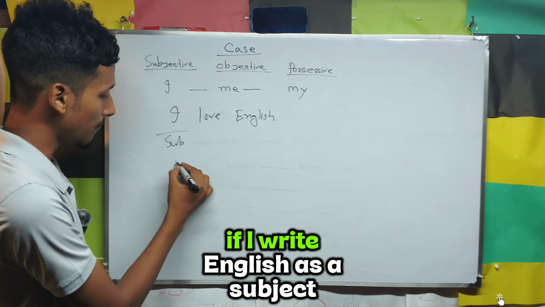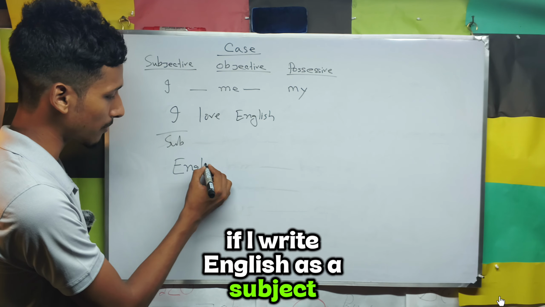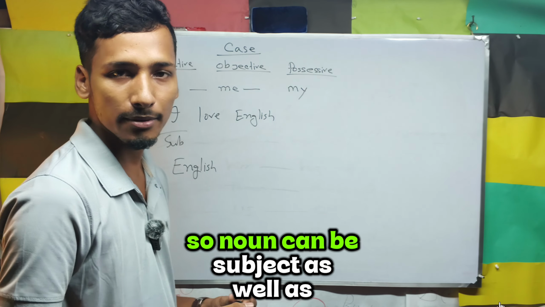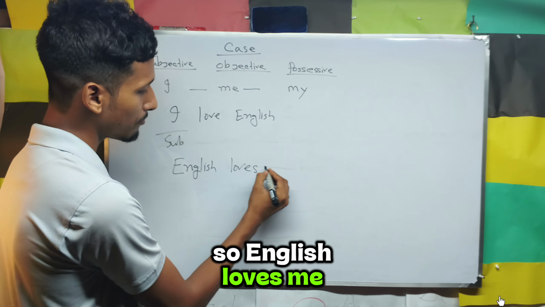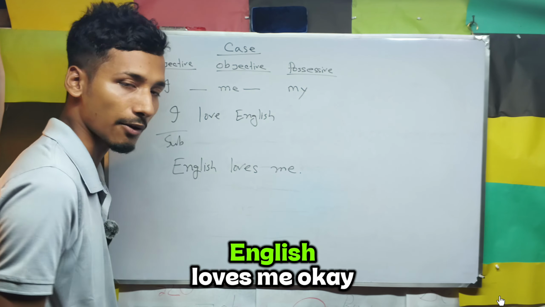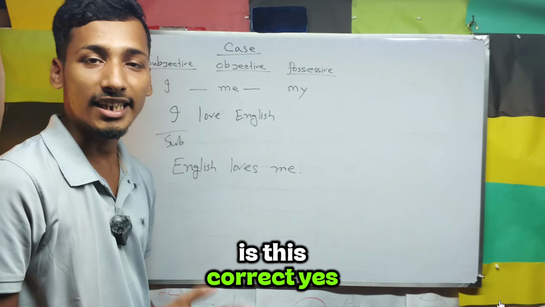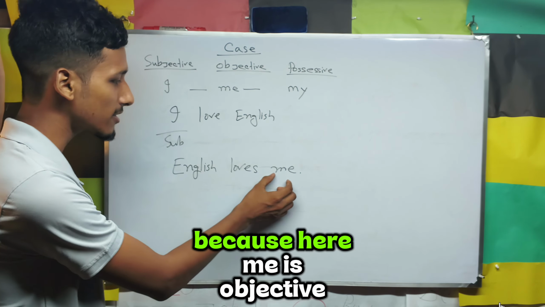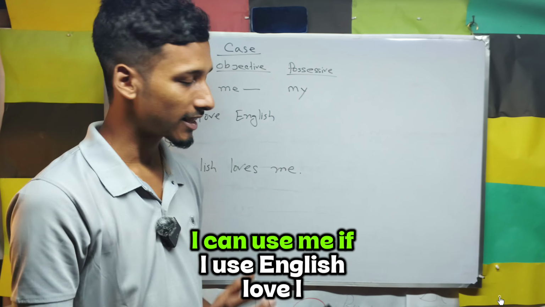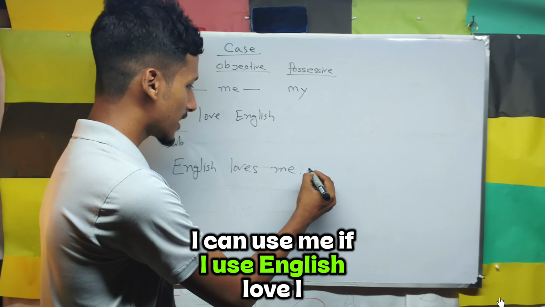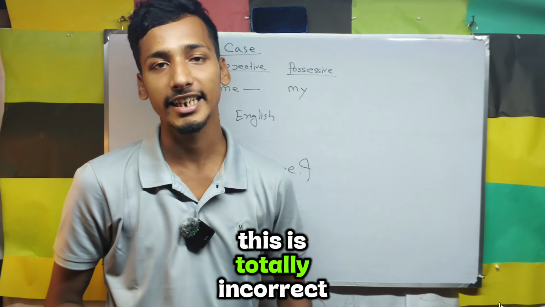Now if I write English as a subject, because English is a noun, so a noun can be subject as well as object. So, English loves me. Okay, is this correct? Yes, it is correct. Why? Because here me is the objective form. That's why I can use me. If I use English loves I, this is totally incorrect.